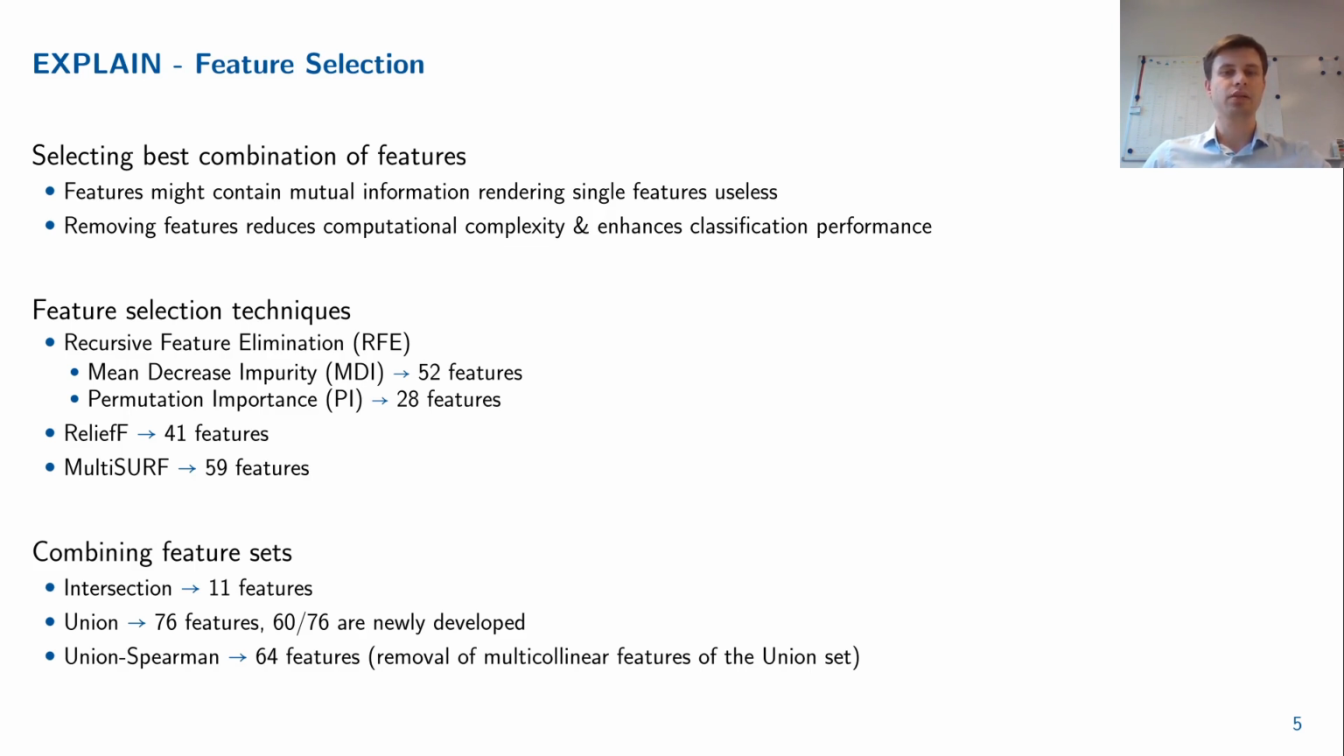Note that 60 out of the 76 features from the union set are newly developed, indicating the need of new features for the DGA multiclass classification task. For more details regarding the feature selection process, we refer to the paper.